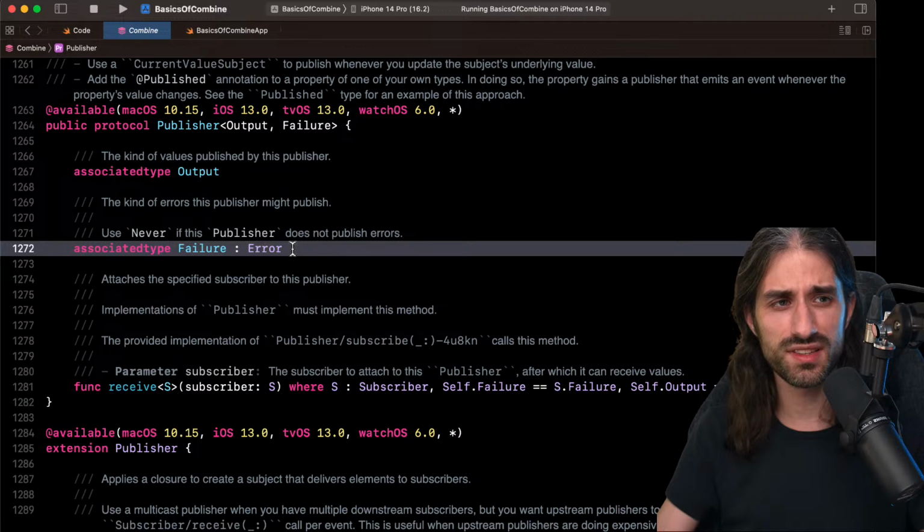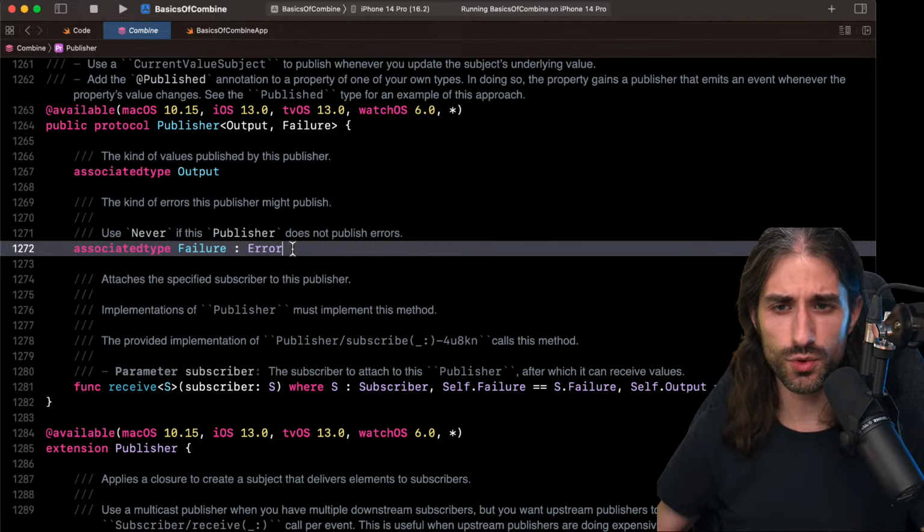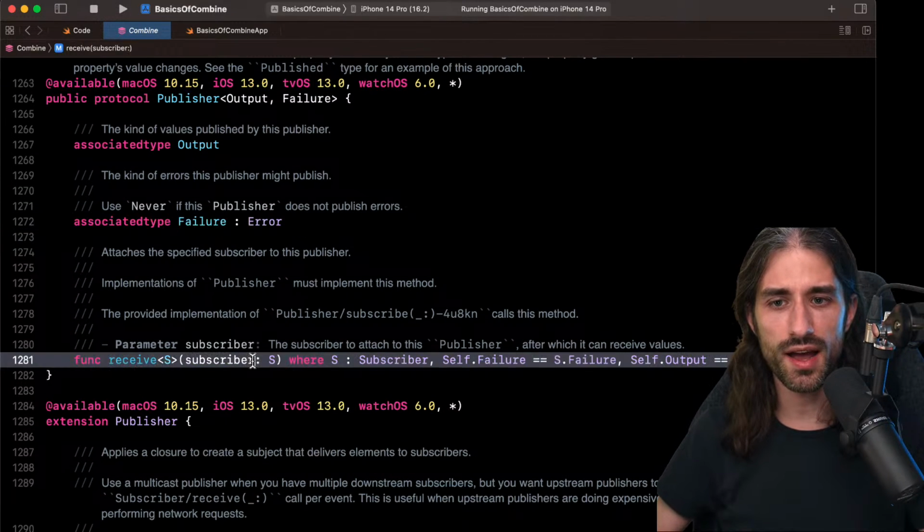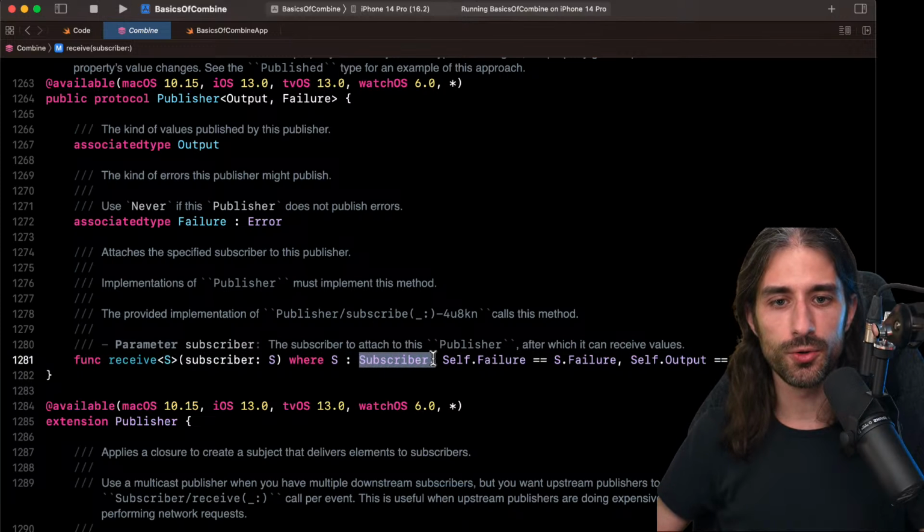An Error in Swift is basically an empty protocol. Any type can conform to it. It's just a way to say, hey, you need to consider me as an error. So you can implement Error on an enum, for instance. Maybe we'll do it a bit later. And then you can see that we have the method receive, which will allow us to attach a subscriber to the publisher.